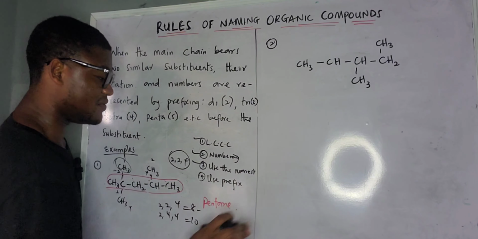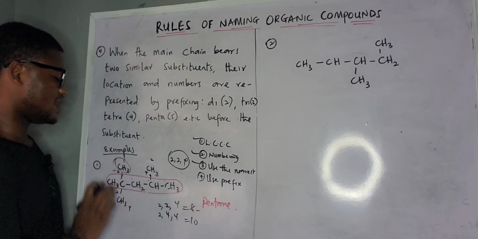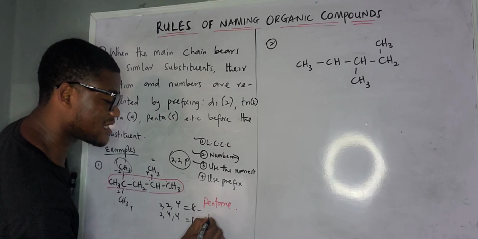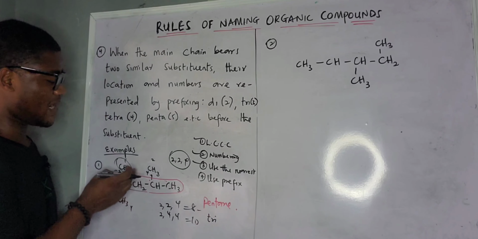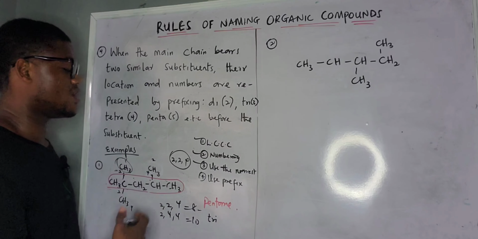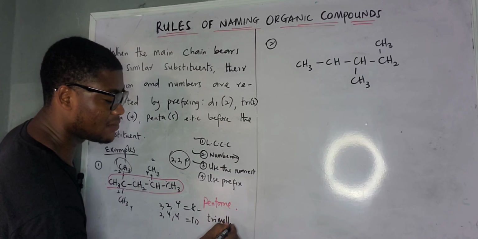Now, we use prefix when we have 2 or 3 similar substituents. This one, they are similar. So since there are 3, we are going to say it is tri. 3 is tri. And we are dealing with methyl. I told you when you replace one hydrogen from methane, you are going to have methyl. So you are going to say it is trimethyl.